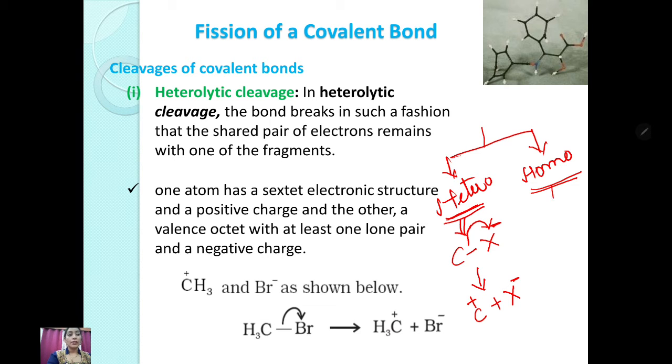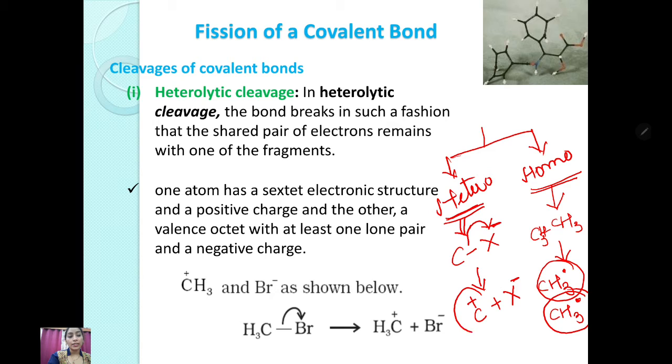Second is homolytic fission. Homolytic means when there is a breakage of any compound or in any reaction, both the species will have the same type of charge. They are called radicals and this is called homolytic fission.